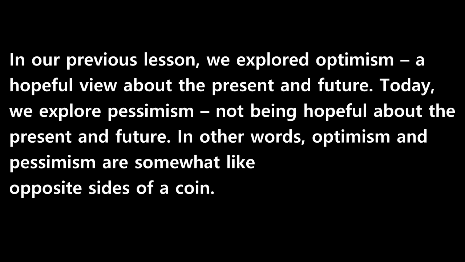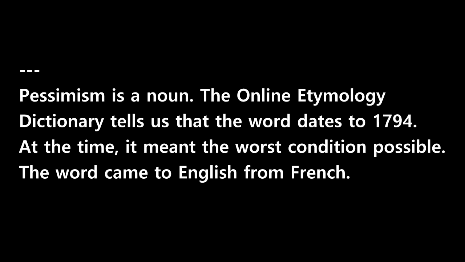In our previous lesson, we explored optimism, a hopeful view about the present and future. Today we explore pessimism, not being hopeful about the present and future. In other words, optimism and pessimism are somewhat like opposite sides of a coin.